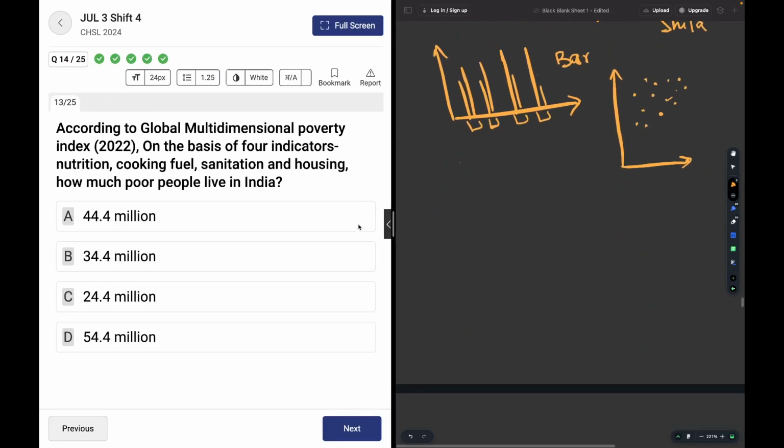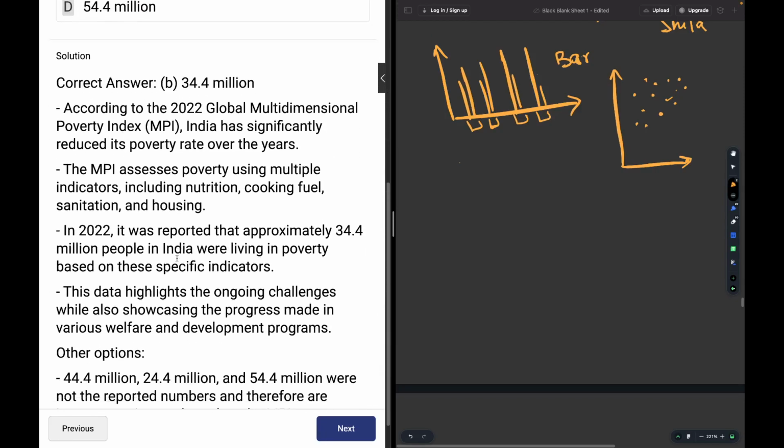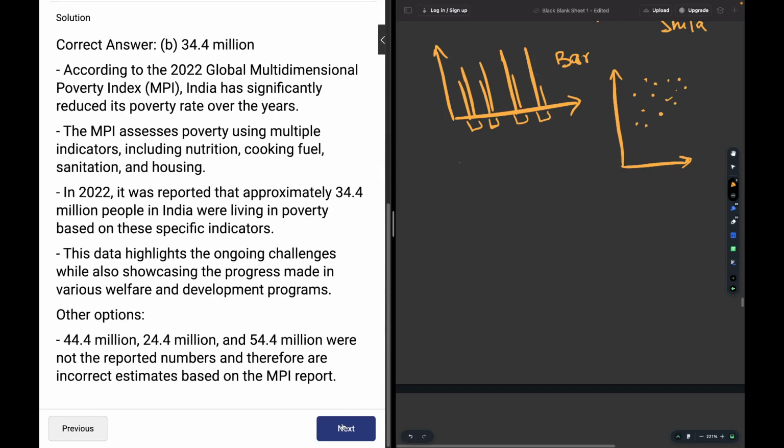According to the Global Multidimensional Poverty Index, on the basis of the four indicators: nutrition, cooking fuel, sanitation, and housing, how many poor people live in India? The answer is 34.4 million. Again, a very factual question. You may read about it over here.